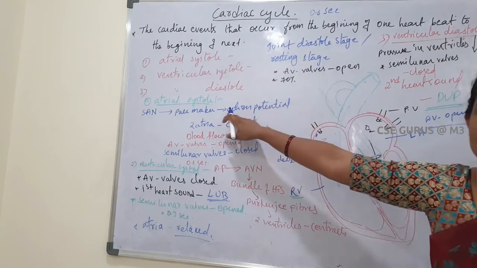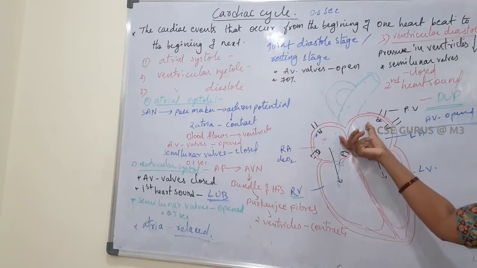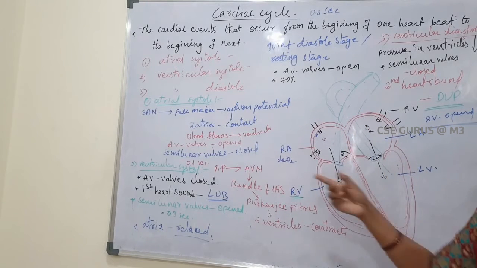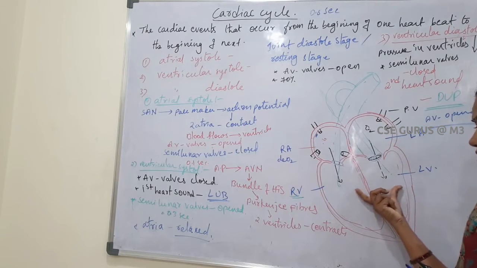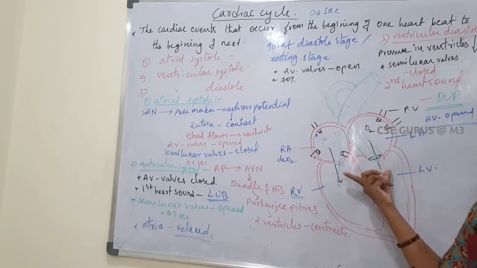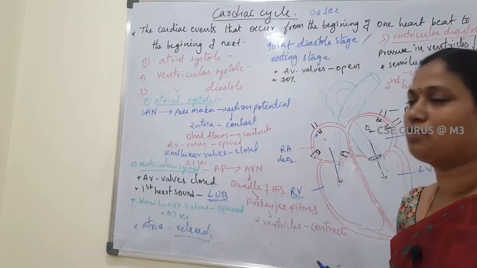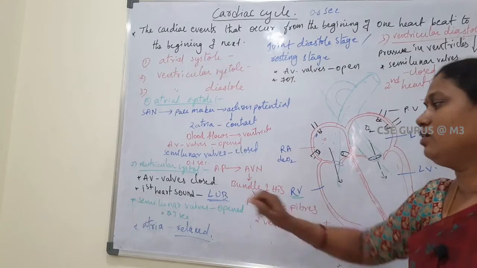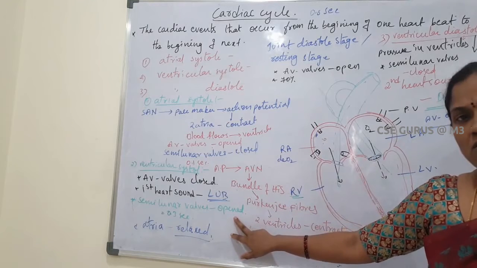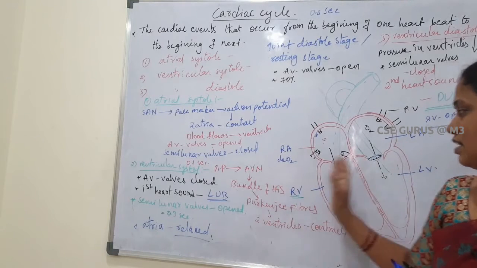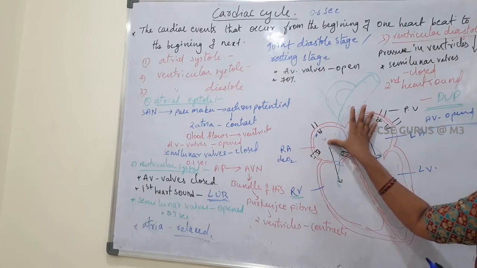So the next atrial systole starts. In the atrial systole, the atria contract. As a result, blood flows into the ventricles. Next, ventricular systole. Then the ventricles contract. As a result, pressure is increased. Because of this high pressure, the AV valves get closed, very forcibly. As a result, the first heart sound is produced, that is called lub. In this condition, the semilunar valves are open. When the ventricles contract, the atria relax.